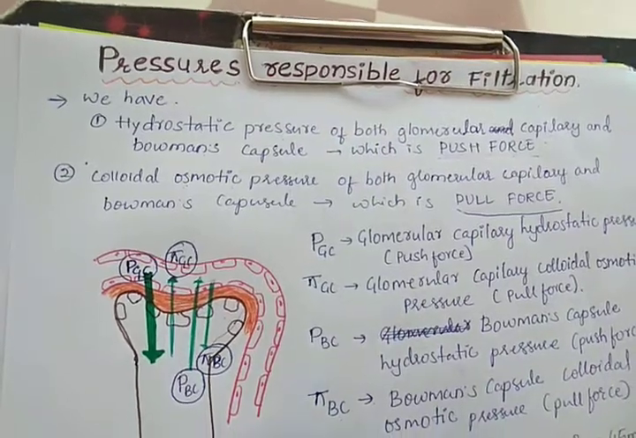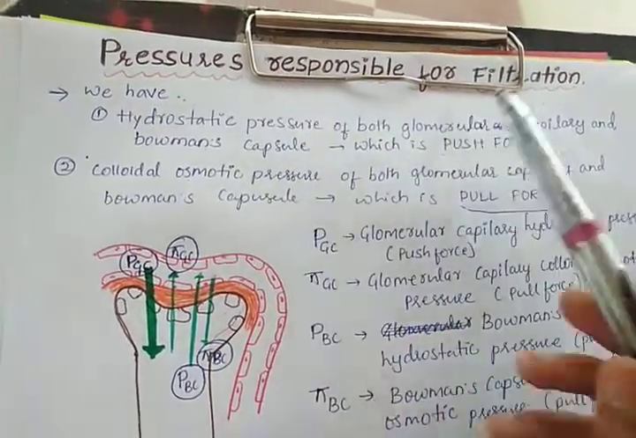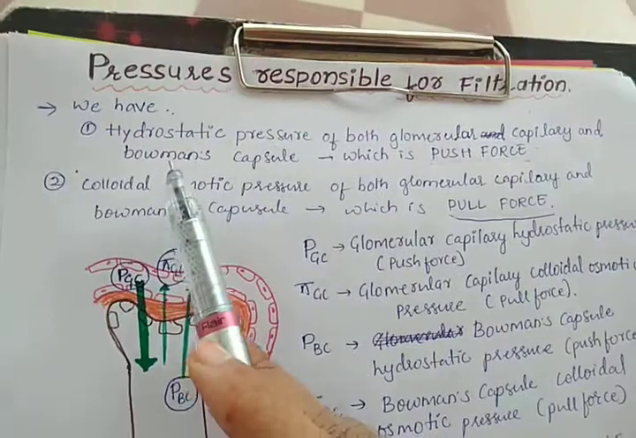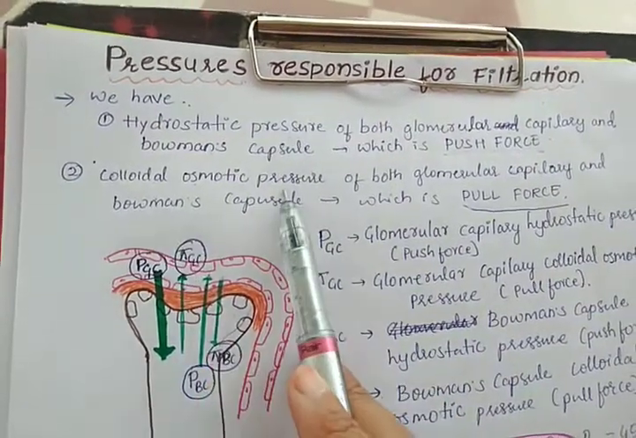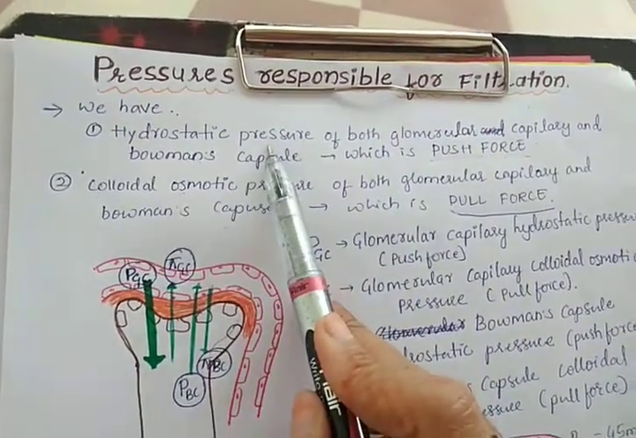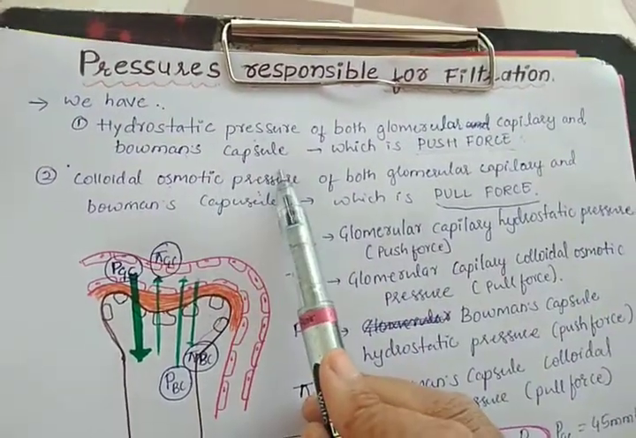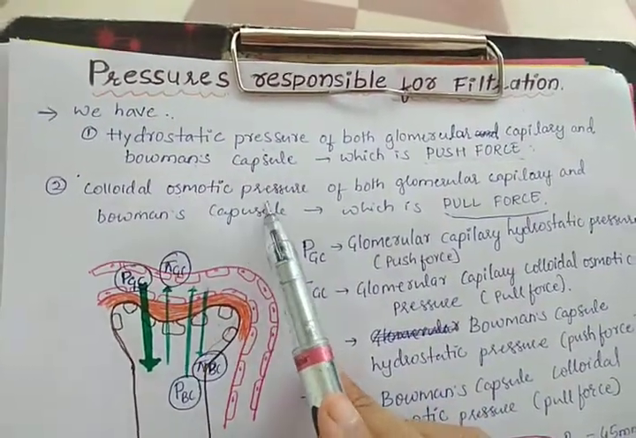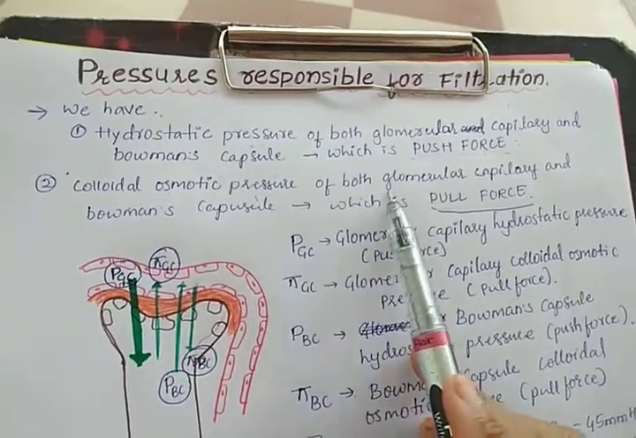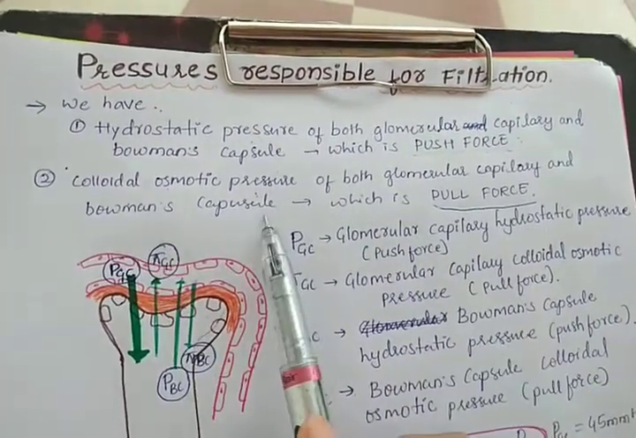Hi friends, in this video we will be learning about the pressures responsible for the filtration. We have hydrostatic pressure and colloidal osmotic pressure. Hydrostatic pressure is due to the fluid content of the glomerular capillary and Bowman's capsule, and colloidal osmotic pressure is due to the protein content of the glomerular capillary and Bowman's capsule.